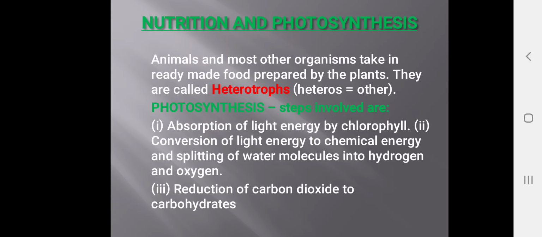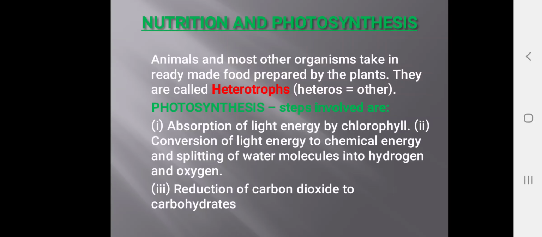In the second step, we have conversion of light energy into chemical energy and splitting of water, H2O, into hydrogen and oxygen. In the last step, reduction of carbon dioxide to carbohydrates.